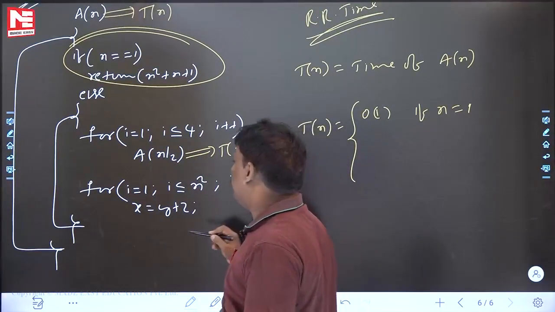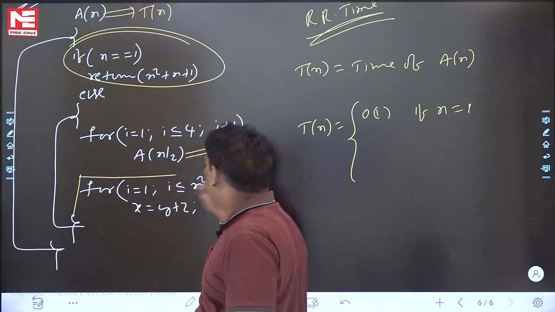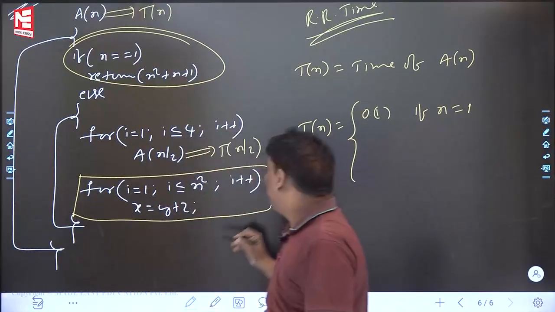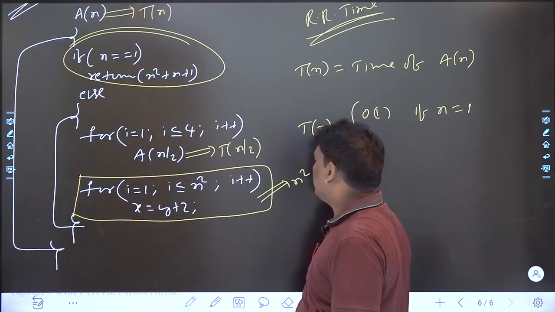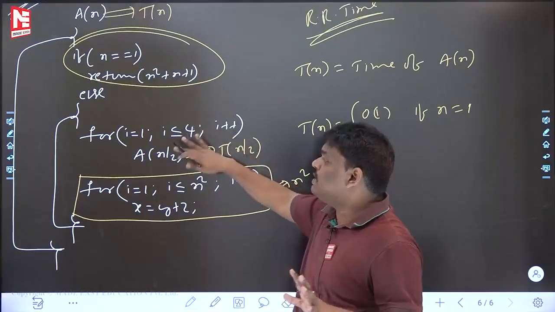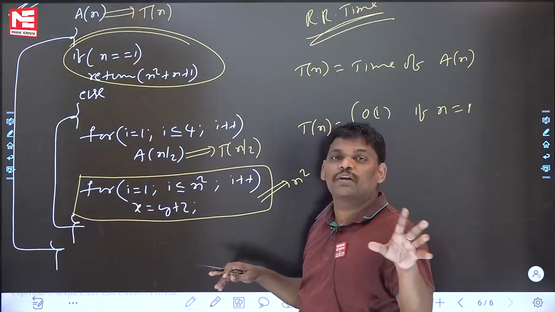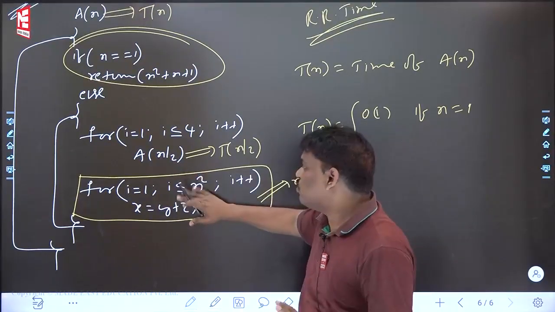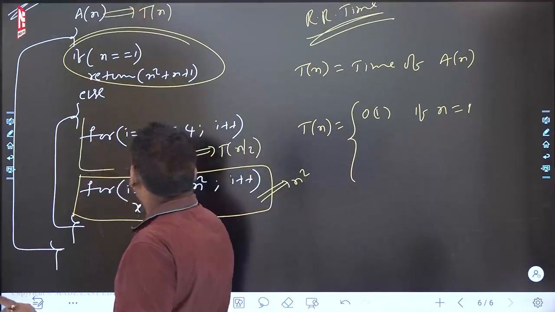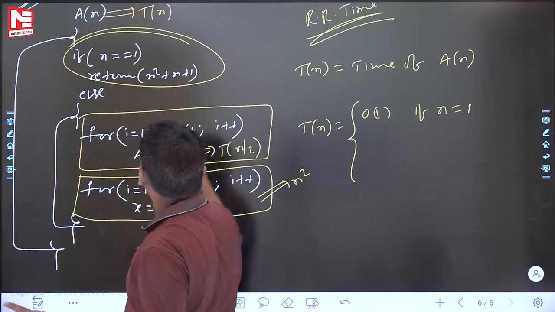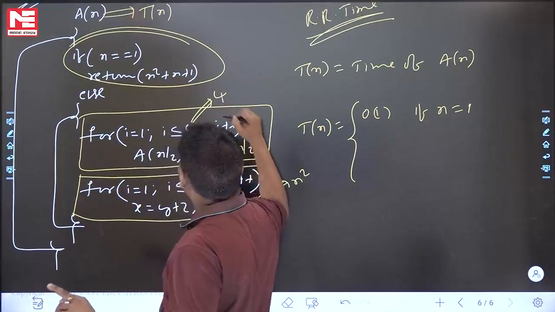Is there any loop here? Yes, this loop. This loop is how much time? n squared, that is okay. Inside this else part, if you observe, how many loops are there? Two loops. One loop is n squared time. This is also a loop. This loop runs how many times? Four times.